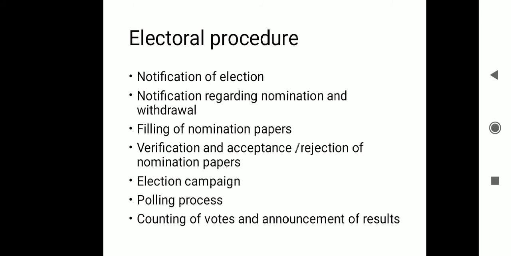The electoral procedure consists of several steps. The first one is notification of election, then notification regarding nomination and withdrawal, filling of nomination paper, verification and acceptance or rejection of nomination paper, election campaign, polling process, counting of votes and announcement of results. Now each step we are going to understand in detail.